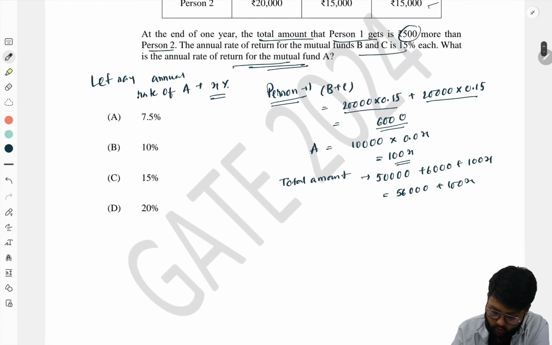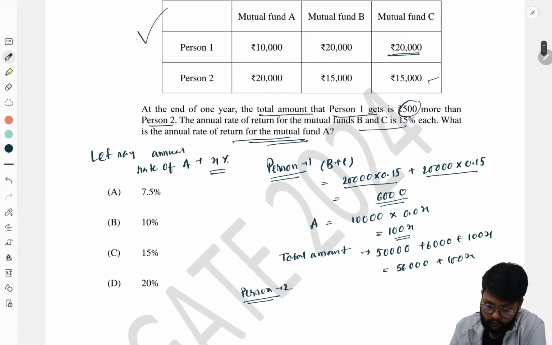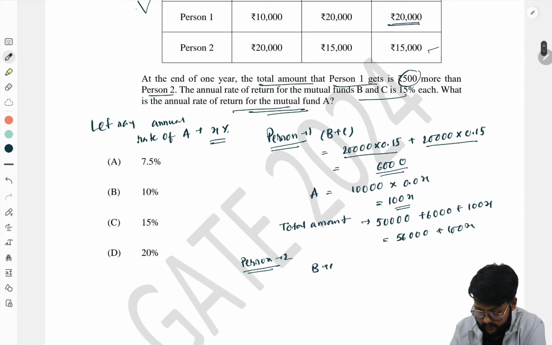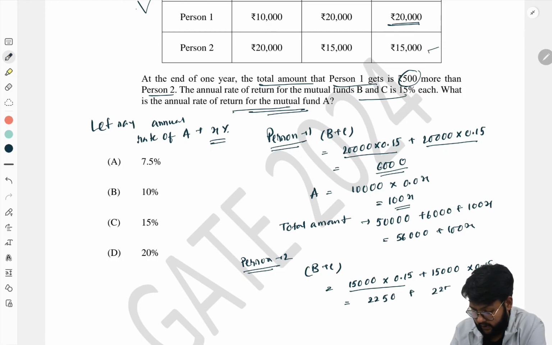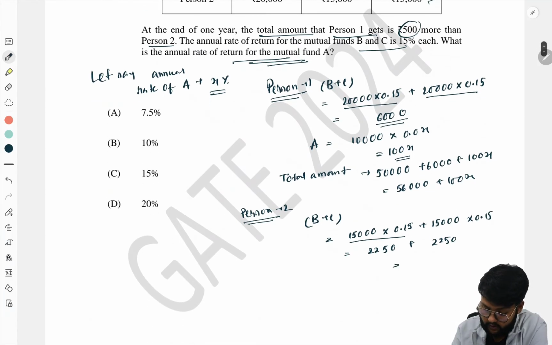And person 2 is for B and C, that is 15,000 into 0.15 plus 15,000 into 0.15, that is, from here it is 2,250 and here 2,250.